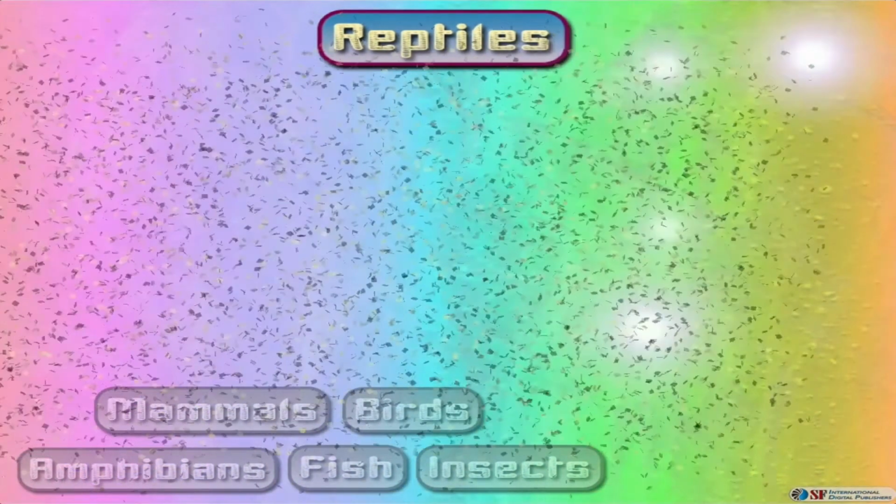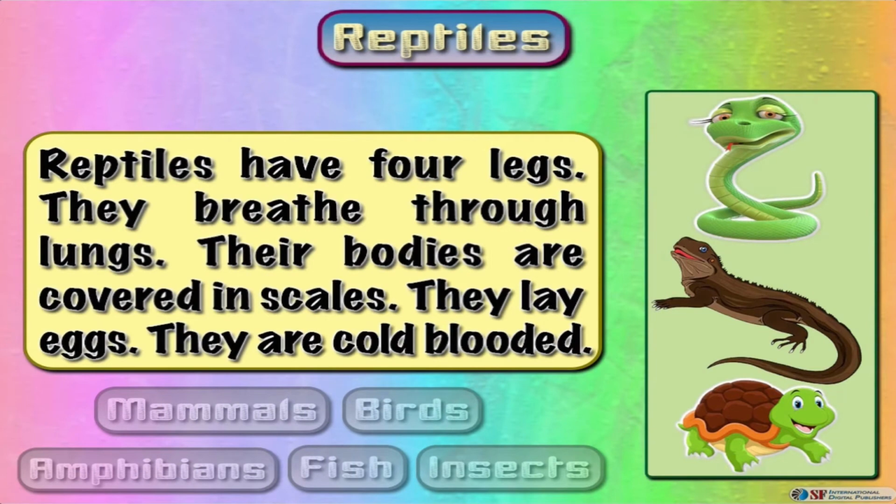Reptiles have 4 legs, or are descended from animals with 4 legs. They breathe through lungs. Their bodies are covered in scales, or scuts. They lay eggs to reproduce, and are cold-blooded, meaning they cannot maintain their own constant body temperature. So they hibernate during the winter season.